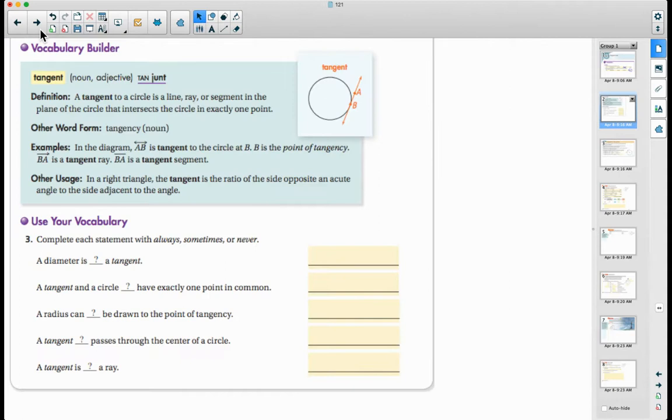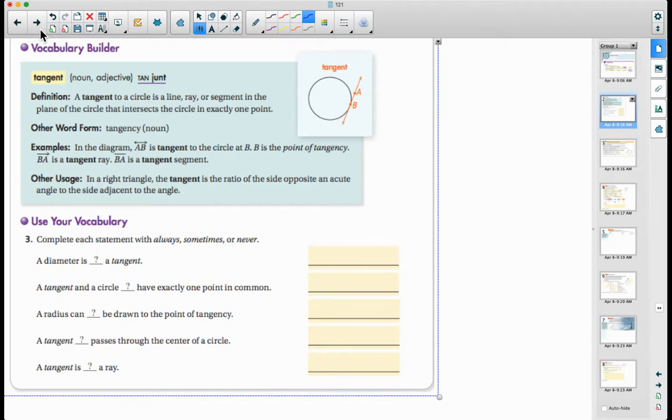All right. Tangent. A tangent to a circle is a line, ray, or segment in the plane of a circle that intersects the circle at exactly one point. So this point B right here is called the point of tangency. That line AB touches the circle at one point only. If I would zoom in on that, it would touch it once.